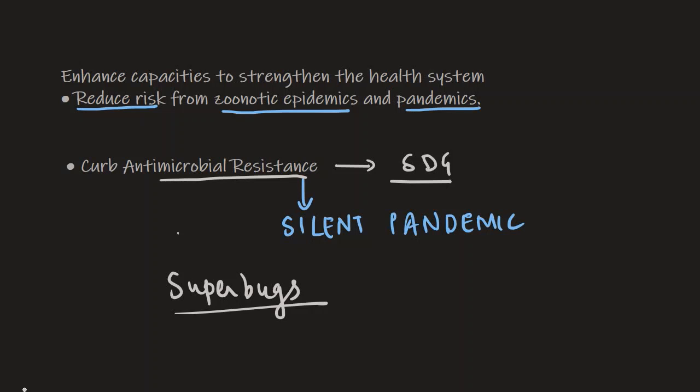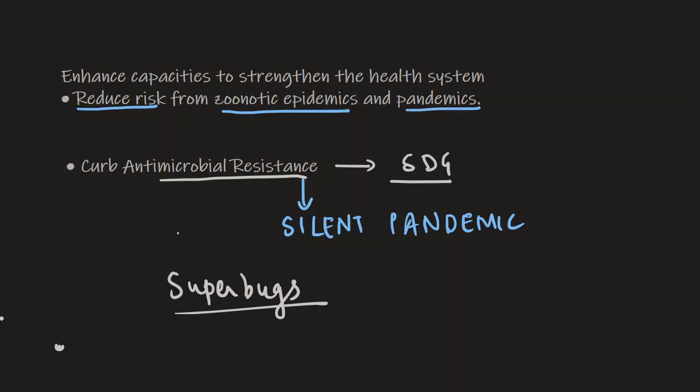And this results in antimicrobial resistance, increased prescription of antibiotics, antimicrobial drugs. So this is one of the major agendas when it comes to the action plan in this One Health joint plan of action, to curb antimicrobial resistance, which is termed as the silent pandemic. And remember this term, superbugs.